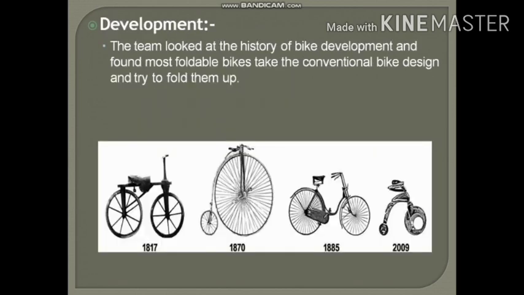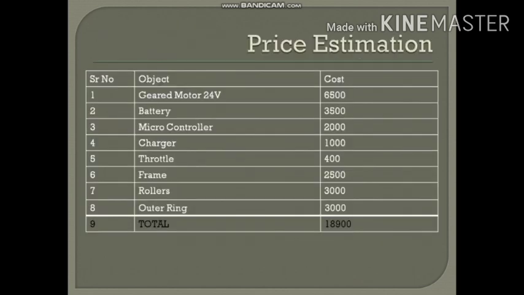These are the developments of the monowheel cycle in previous years. This is the price estimation. As you can see, the components we are using are a geared motor of 24 volt, a rechargeable battery, a microcontroller for proper enhancement, and a charger. We are using a throttle mechanism and rollers for inside attachments, and our outer ring.